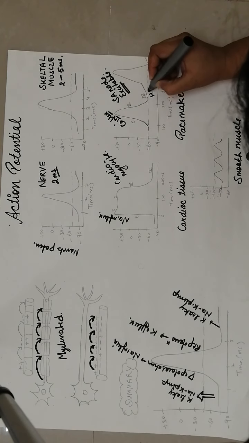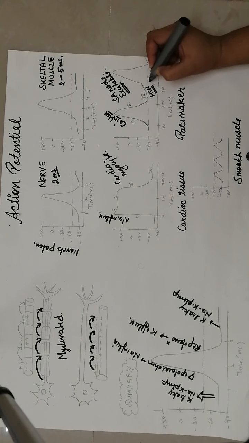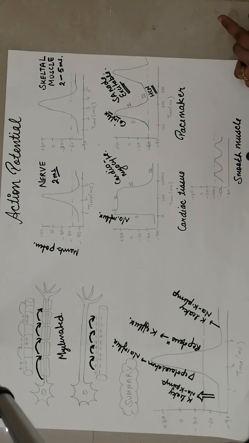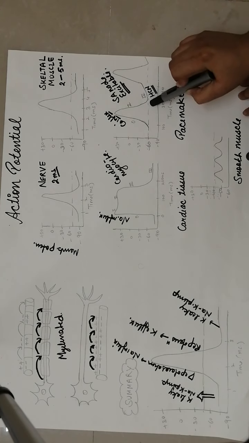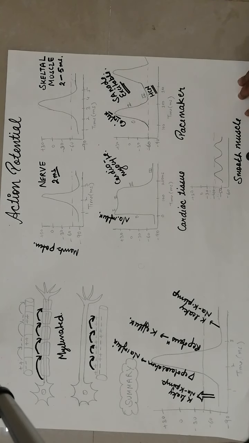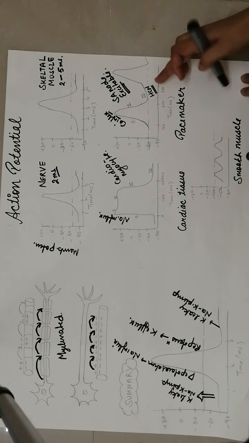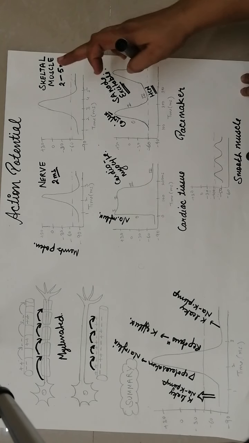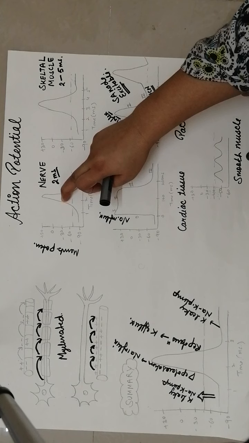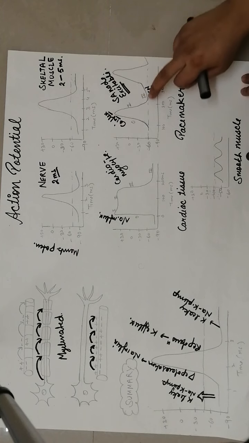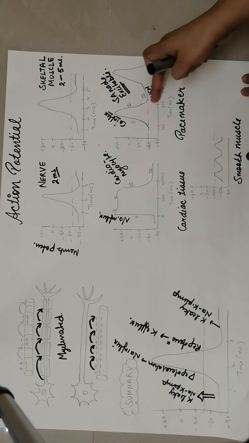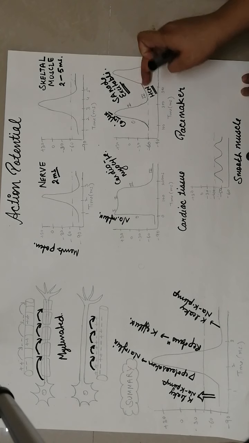Why? Because HCN channels are important, which are responsible for funny currents. What is that funny current? This is the only channel in our body where, when the membrane potential is negative, the channel opens up and cationic influx occurs. That's why it's called funny, because normally the voltage gated sodium channel opens when the membrane potential is going toward a positive state, towards threshold. But here the thing is reverse: the membrane potential is going toward a negative state, and here cationic influx occurs.